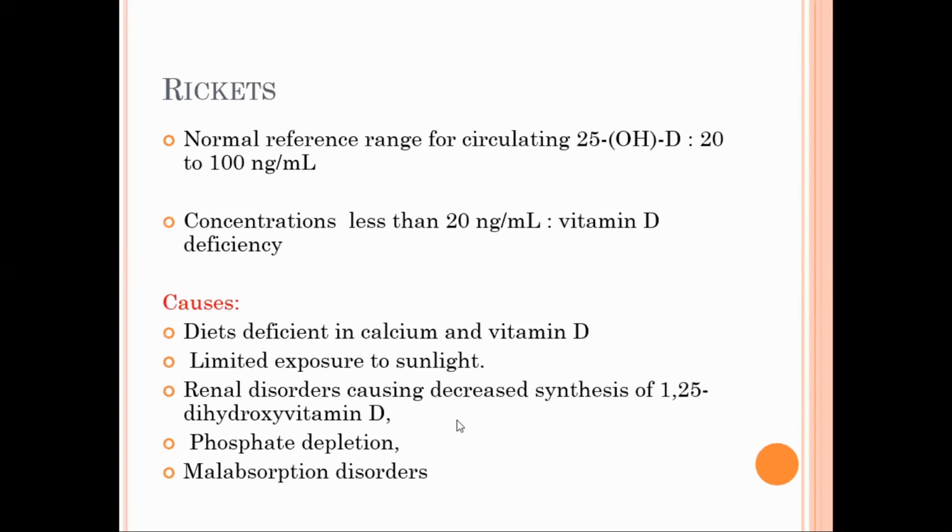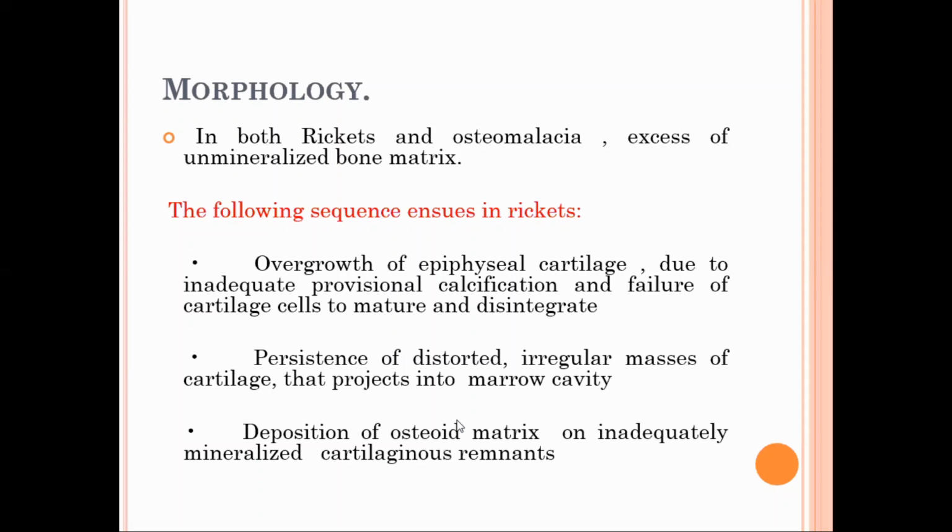If it is less than 20 nanogram per ml, we consider it to be vitamin D deficiency. The causes are the same: deficiency of calcium and vitamin D in diet, limited exposure to sunlight, renal disorders, malabsorption syndrome, and phosphate depletion.